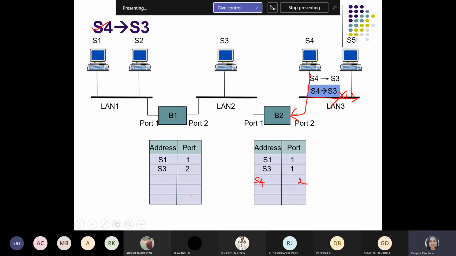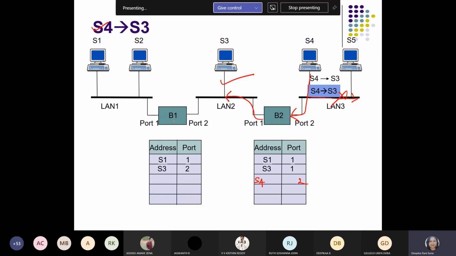Port 2. Then where will it go? It will go to this side. It will check on this side. So yes, it will find out that on the port number 1 side, S3 is connected to LAN 2. So it will stop its flooding operation. Okay, it will find its path.